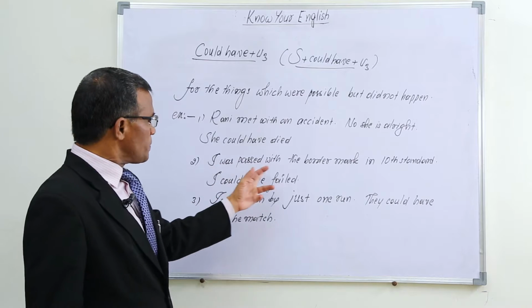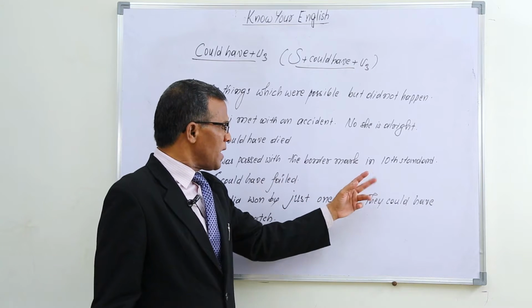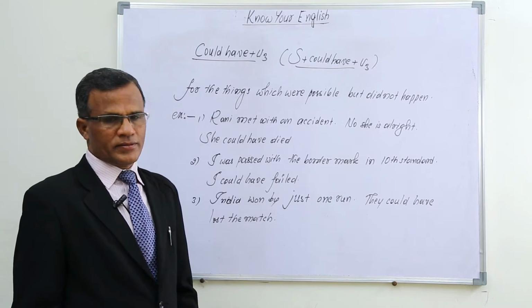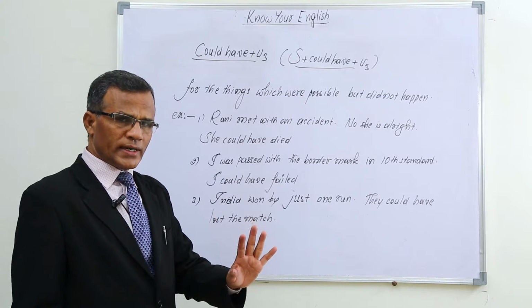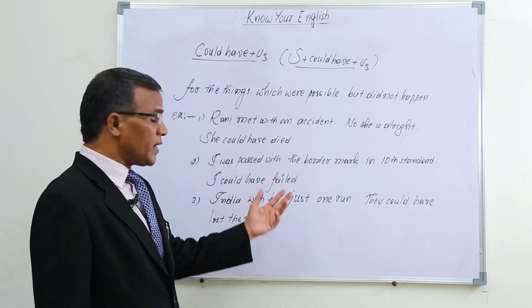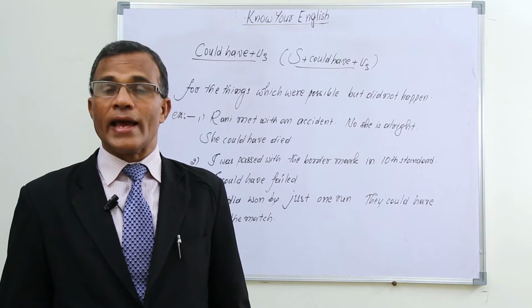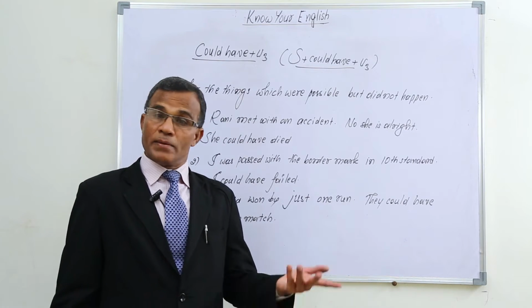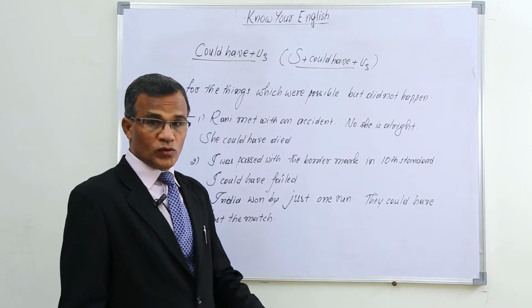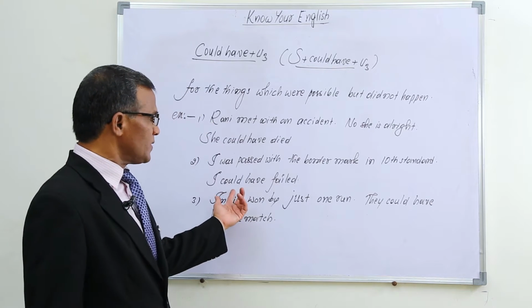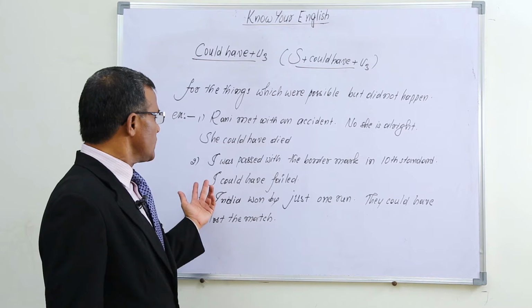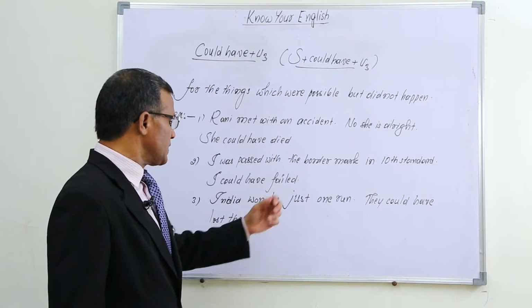And I was passed with the border mark in 10th standard. So just the border mark I got in 10th standard. I could have failed, means there was a chance to fail really, but it did not happen. Luckily I passed, but there was a chance to fail. To talk about that chance, we use subject could have plus V3.